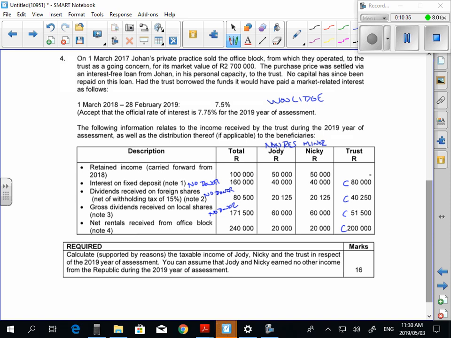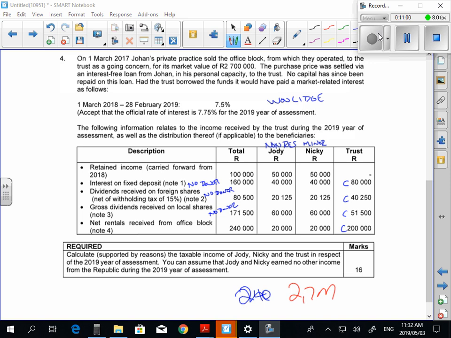And then secondly, can I ask you to go through the table and work out who is going to be taxed on everything in the table. Is that all right? So I'd like you to go through and do that. Start off with the Woolidge rate, please. Okay, guys, so let's start. The office block, 2.7 mil.